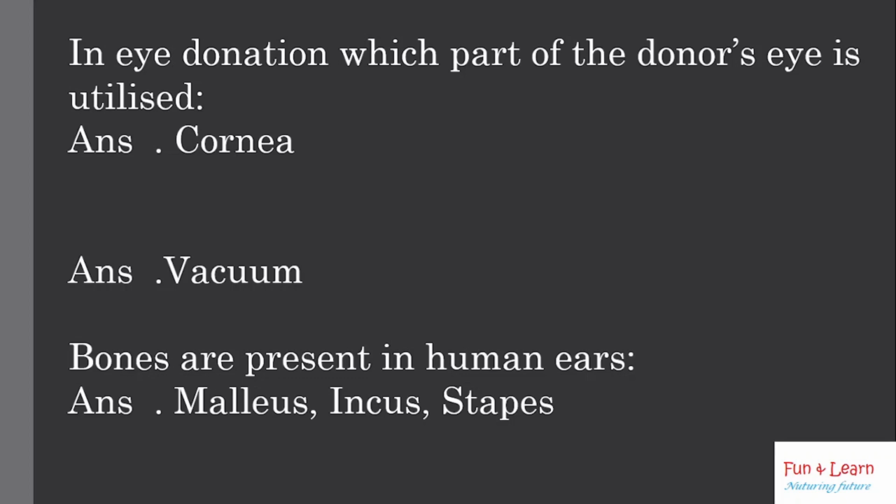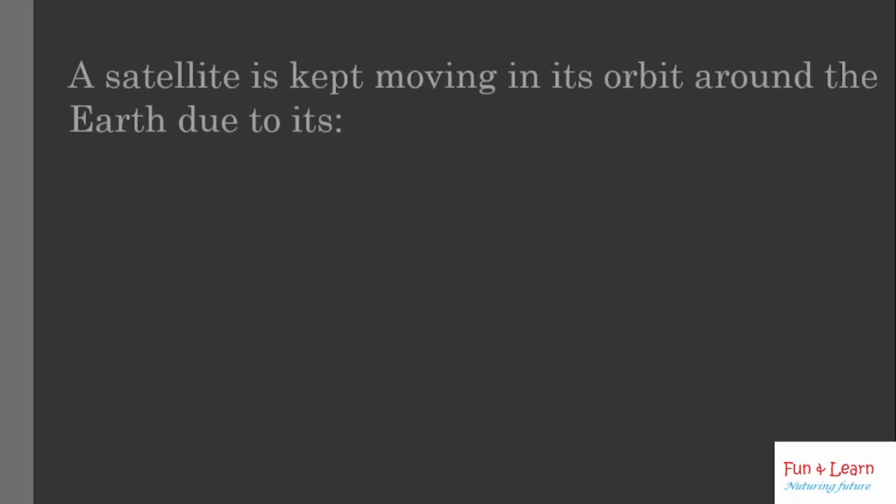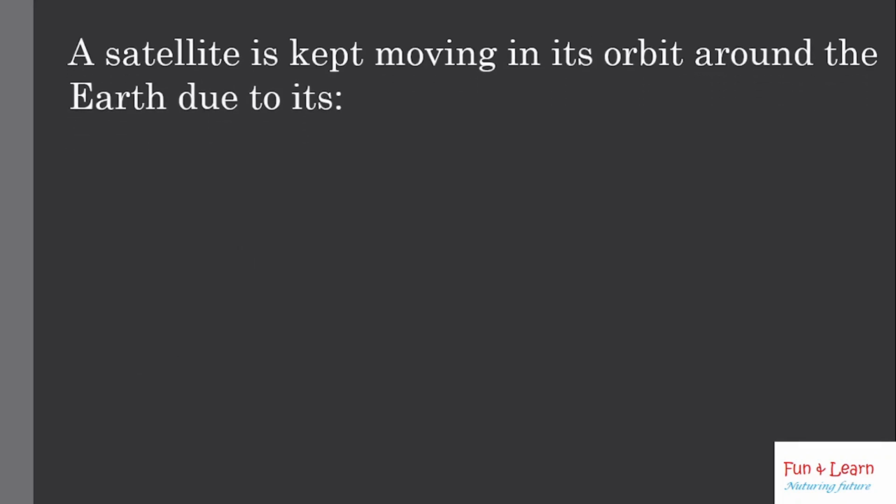Next question is, the bones present in human ears are malleus, incus and stapes. Velocity of sound is minimum in vacuum. We have already studied this. A satellite is kept moving in its orbit around the Earth due to its centripetal force.